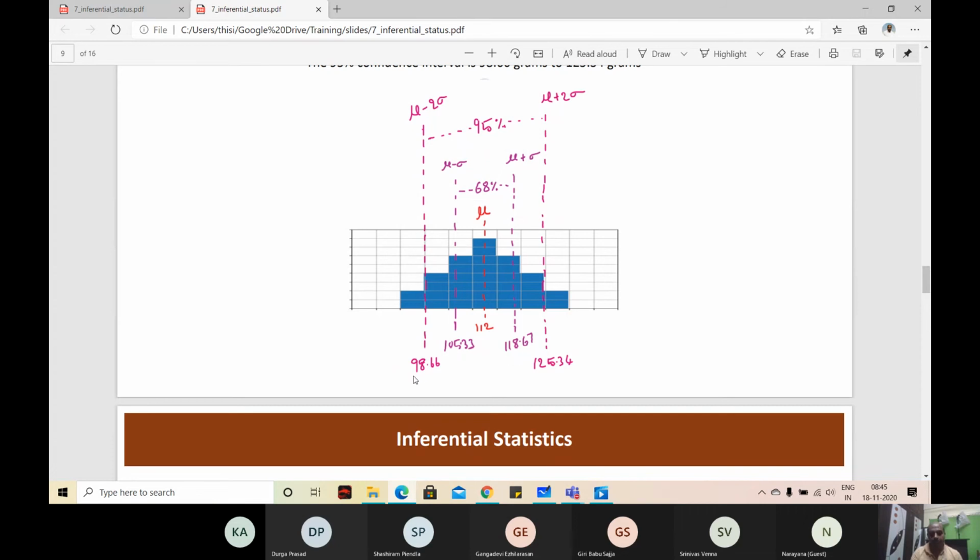Okay. There is going to be 98.66 and 125.34. 95% of the data is going to be within. So we can say almost 95% confident that the mean weight of the total apples is going to be within this range, 100 and 124. This is close to 100 and this is close to 124, right? The 98 is close to 100. 125.34 is close to 124.